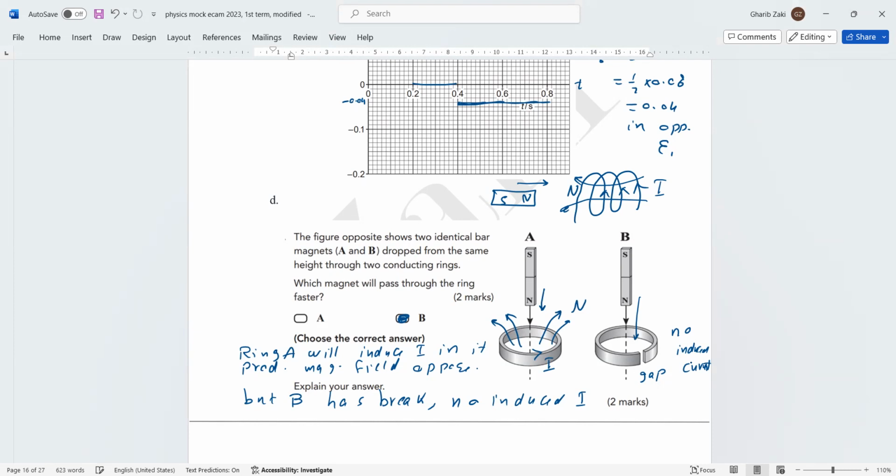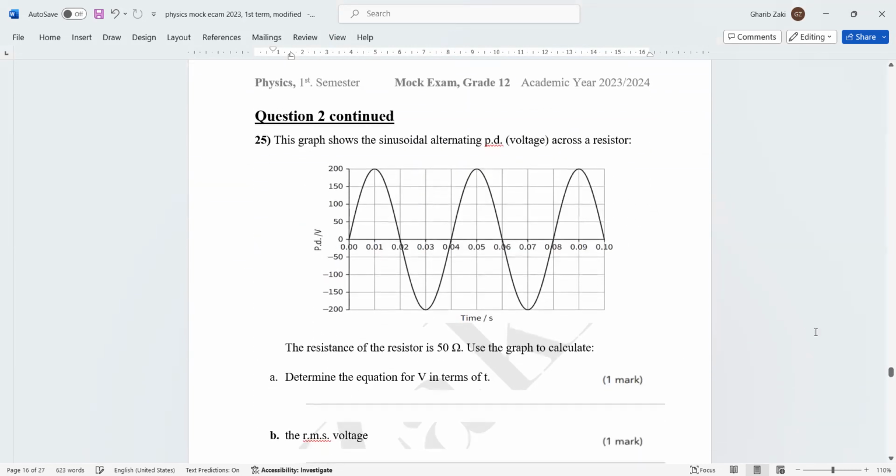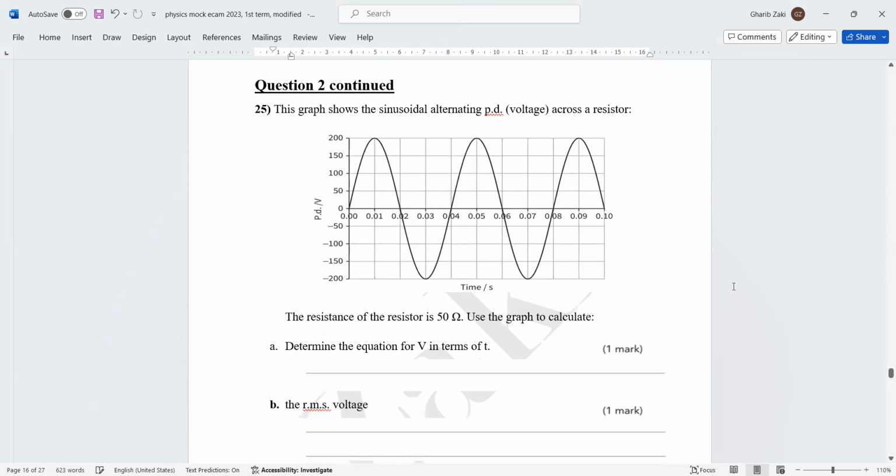Now, next question. Now this is about alternating current. Now, let us resolve this, guys. Try to think of this question, please. Okay, guys.